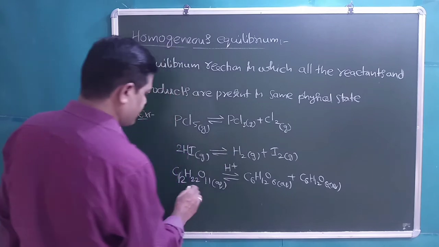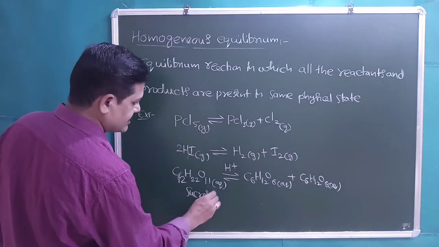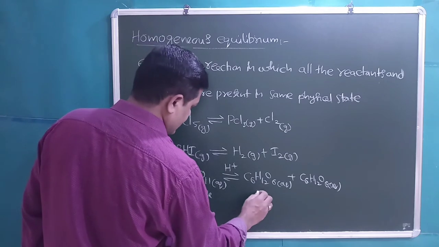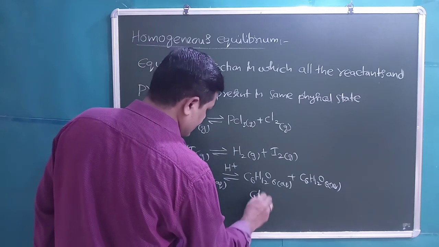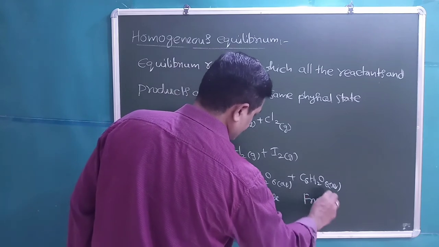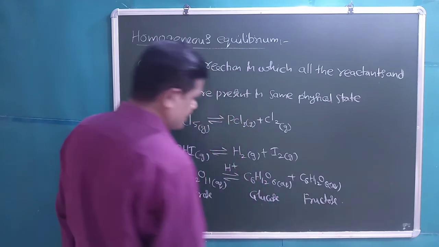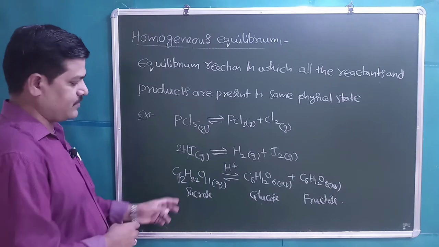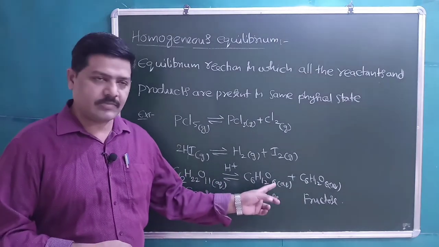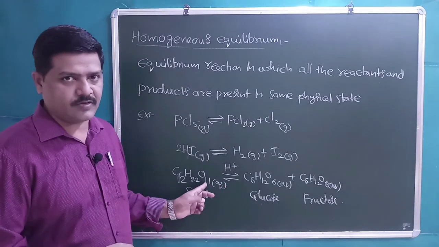Here sucrose, present in the aqueous state, gives glucose and fructose. So this is also an example of homogeneous equilibrium. The physical state of all the reactants and products is the same, which is called homogeneous equilibrium.